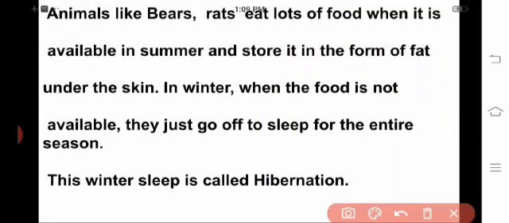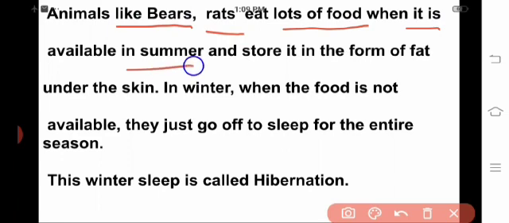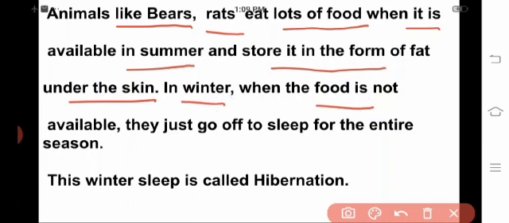Next, animals like bears and rats eat lots of food when it is available in summer and store it in the form of fat under the skin. In winter, when the food is not available, they just go off to sleep for the entire season. This winter sleep is called hibernation.